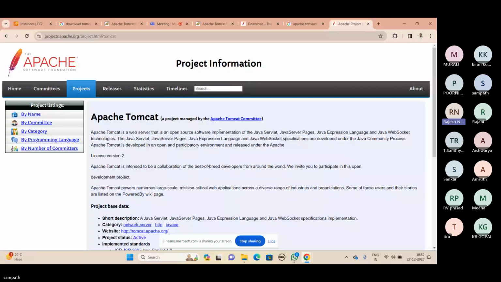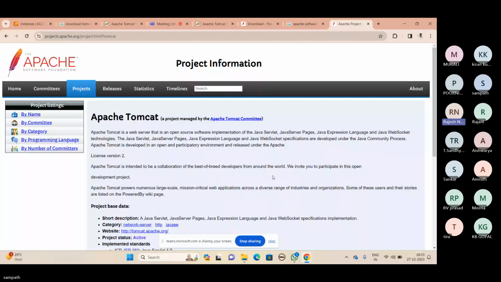Here it clearly mentions what Apache Tomcat is and what purpose we are using it for. It was developed on the Java platform. That's why when we install Apache Tomcat, Java is also installed on this machine. Apache Tomcat has been ruling the world. Most of the web services run on Tomcat only. In the last session, we installed Tomcat services on our Linux server.